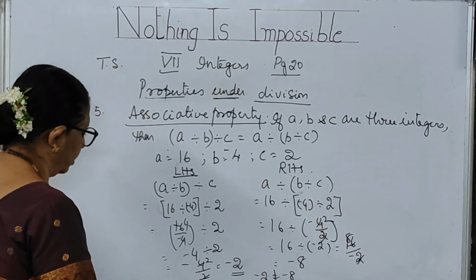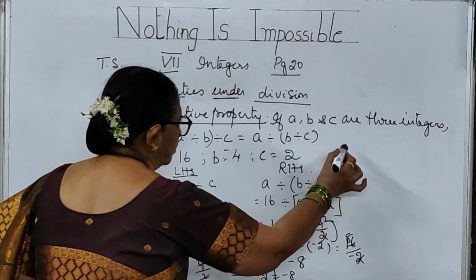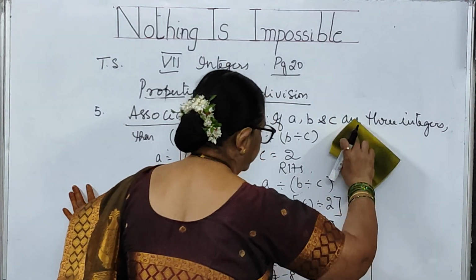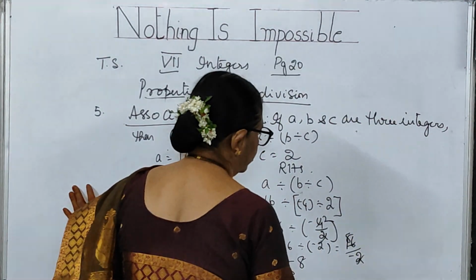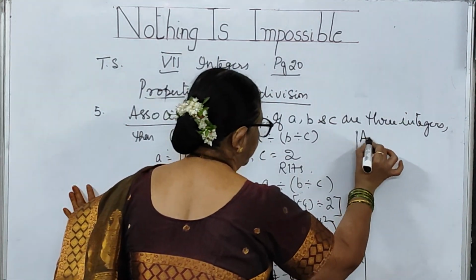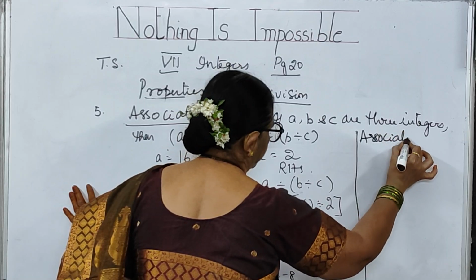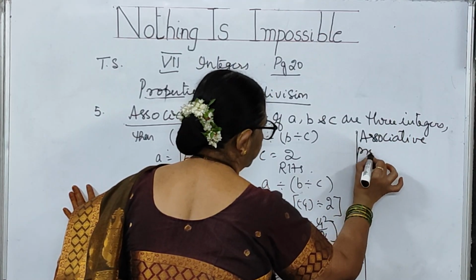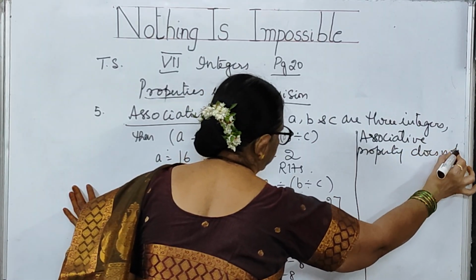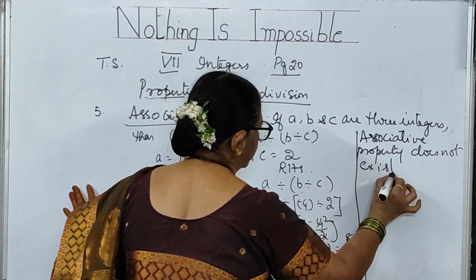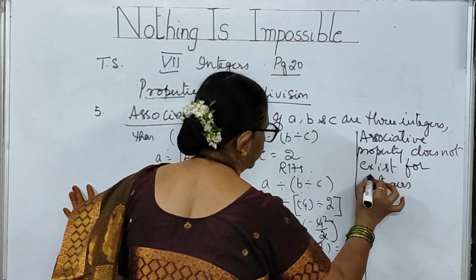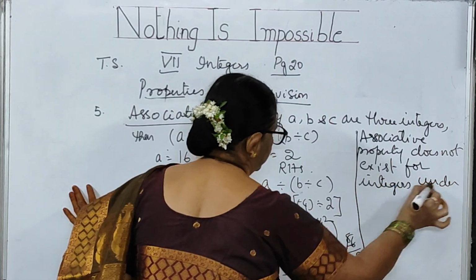So we will say that the associative property does not exist. I'll write it here. Associative property does not exist for integers under division.